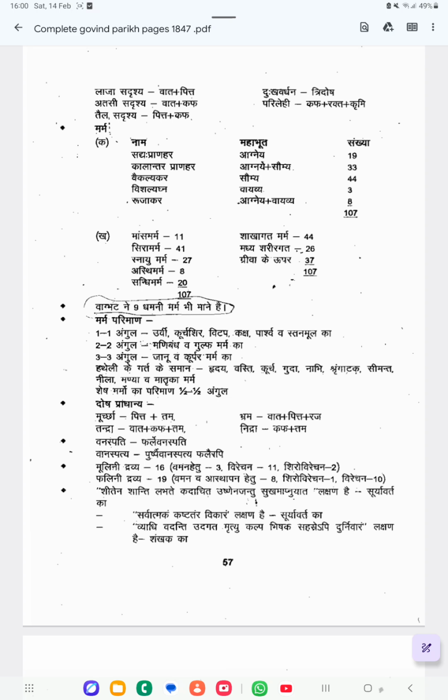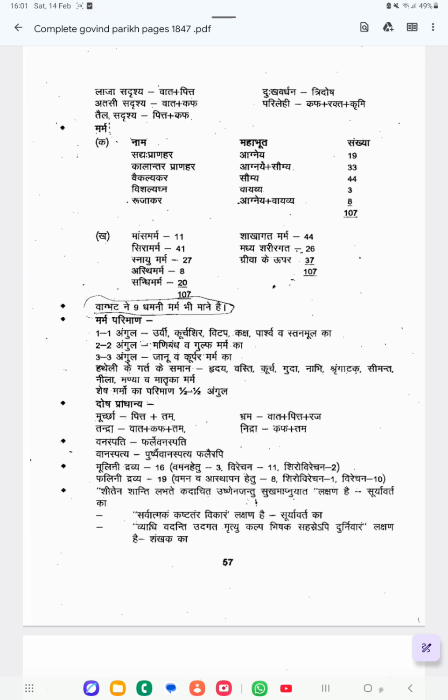In Vishalyagna, Vayu Mahabhuta is predominant, and 3 marmas come under Vishalyagna. The Vishalyagna marmas are Utkshepa and Sthapani. There are 2 Utkshepa marmas and only 1 Sthapani, so 3 Vishalyagna marmas in total, predominant with Vayu Mahabhuta. In Rujagara marma, Agni and Vayu Mahabhuta are predominant, and there are 8 marmas, so the total is 107 marmas.